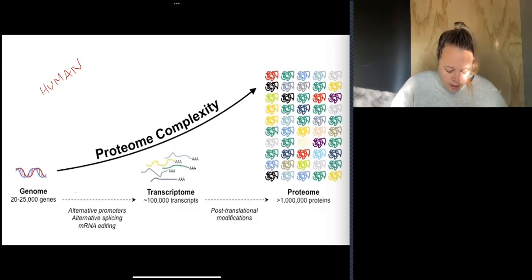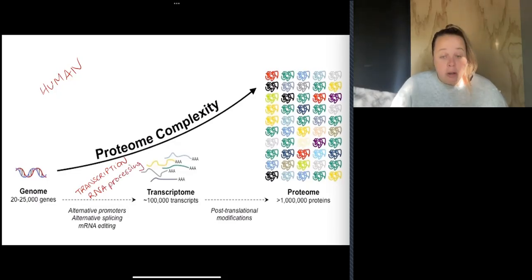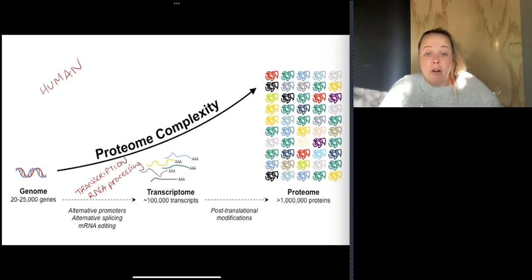So this here is after you go through transcription and RNA processing, what happens is we've got a few different ways, like there might be promoters in different parts of the chromosome, which would start a different gene kind of transcribing. Then you've got alternative splicing. You've also got mRNA editing. So sometimes they even delete other parts of the mRNA.